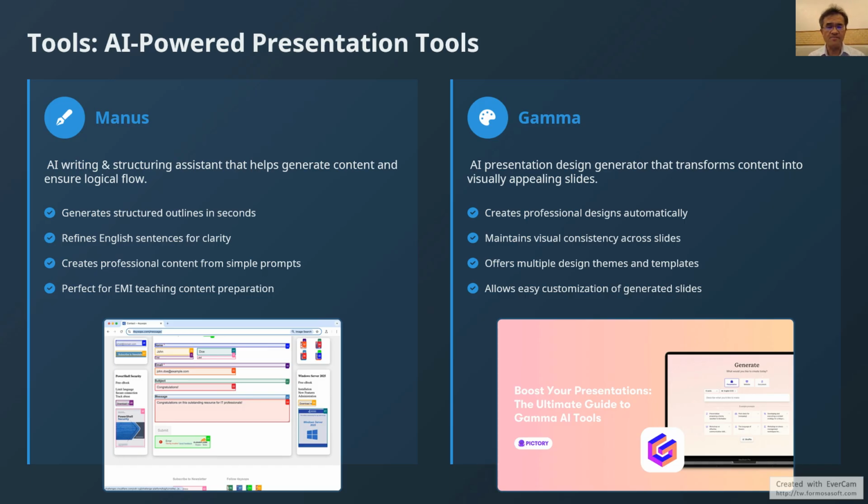Gamma is an AI presentation design generator that transforms content into visually appealing slides. It creates professional designs automatically, maintains visual consistency across slides, offers multiple design themes and templates, and allows easy customization of generated slides. These complementary tools work together to address the challenges we identified earlier.